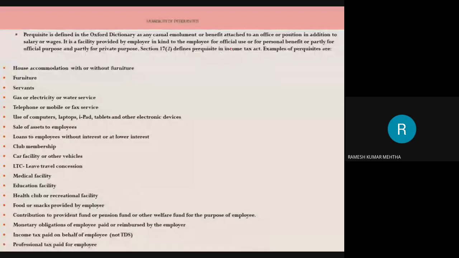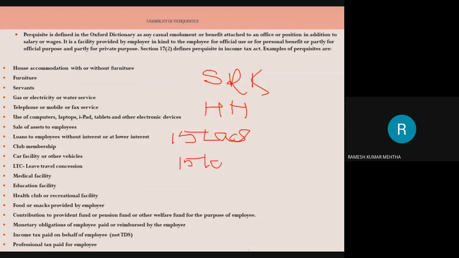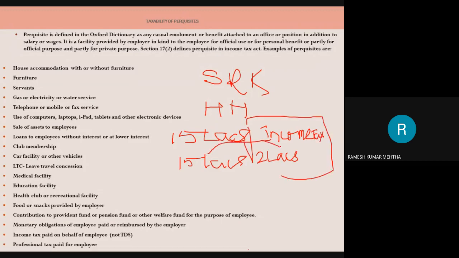For example, Mr. SRK Mehta is working in Hero Honda, and 15 lakh rupees is my total income. Now on this 15 lakhs, assuming that I have to pay 2 lakh rupees as income tax at the end of the year, or for the assessment year. In the next assessment year, I have to pay on this 15 lakh rupees, 2 lakh rupees as income tax. Now the employer is paying the income tax on my behalf.